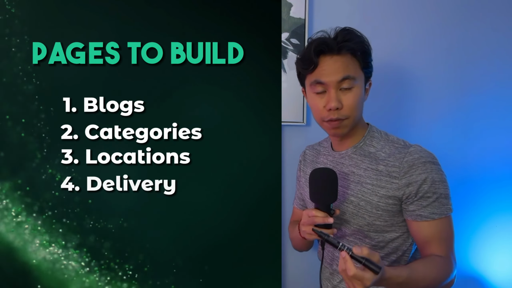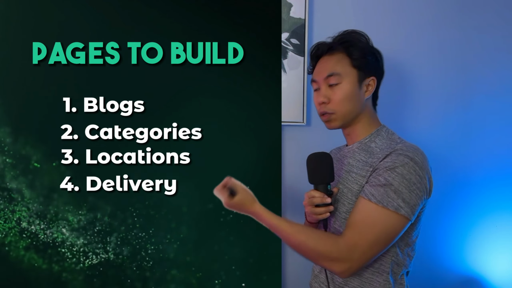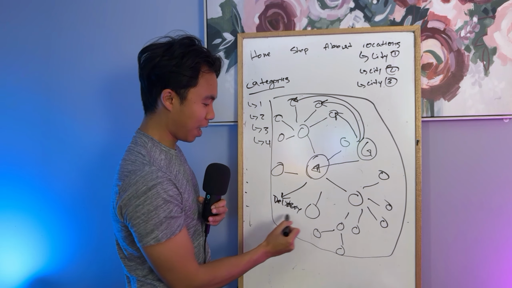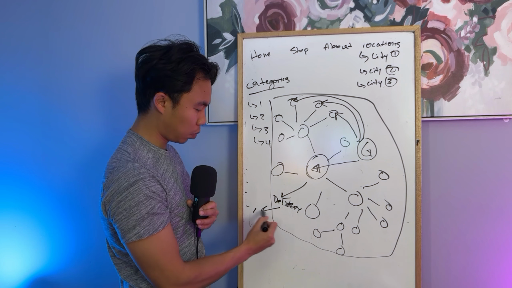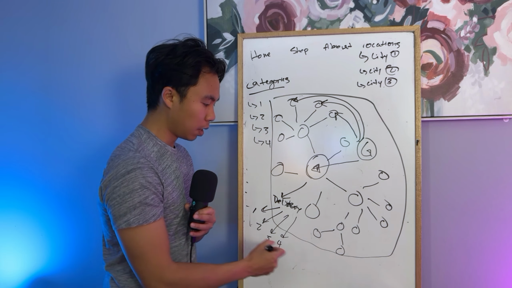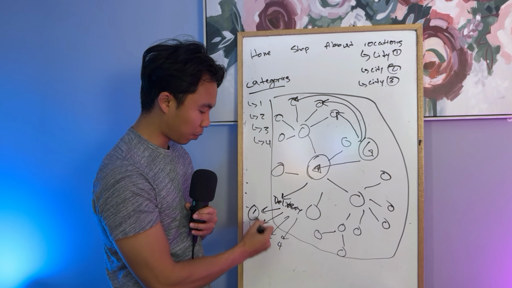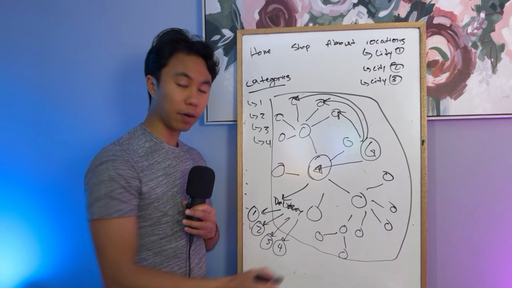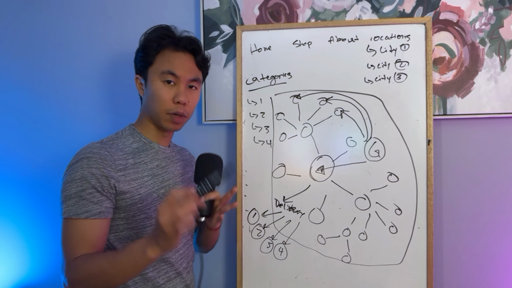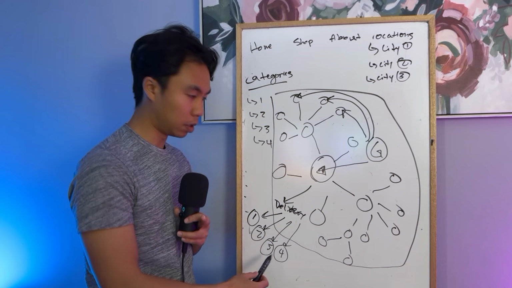If you offer delivery, this is an amazing thing that you also need to do. Let's say you offer delivery, and then you have delivery in city 1, delivery in city 2, delivery in city 3, delivery in city 4. What you need to do is build out your pages for all of the delivery areas for the keywords that you want to rank for: cannabis delivery, whatever it is, in city 1, city 2, city 3, city 4.